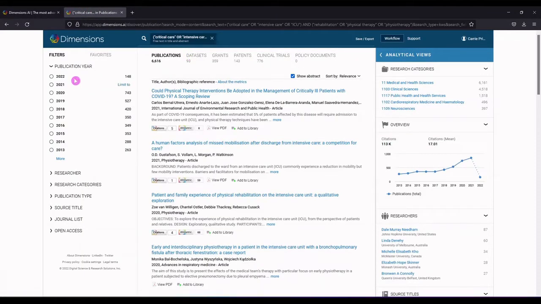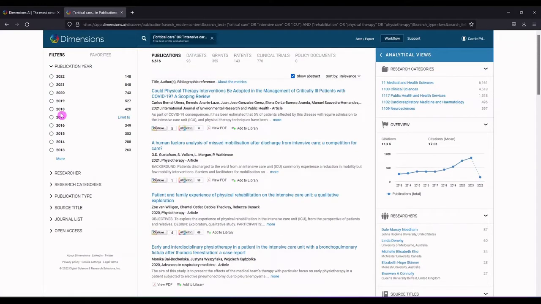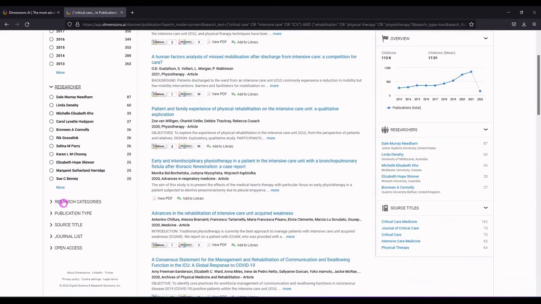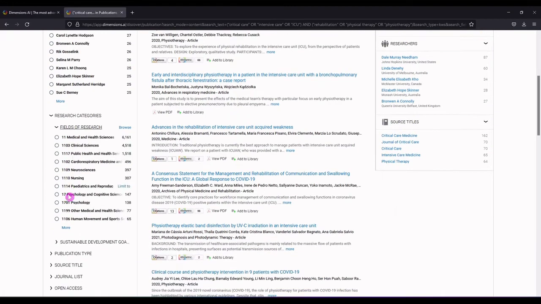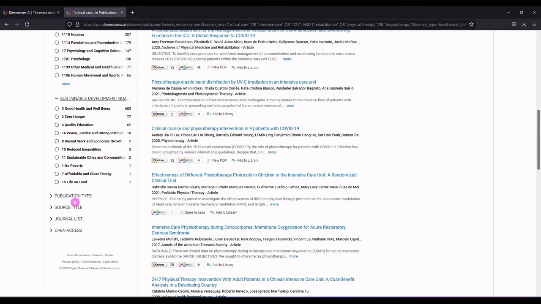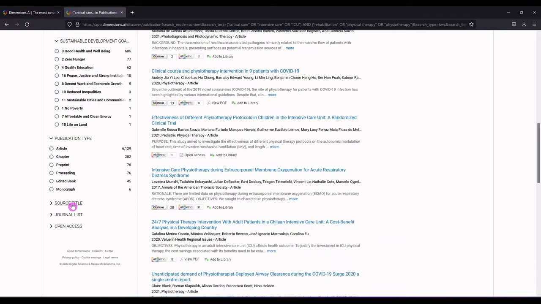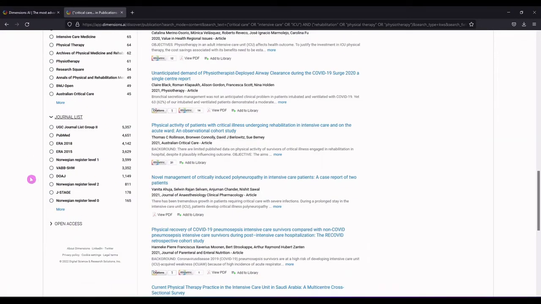Here are our results, and again, we can filter on the left by publication year, by researcher, by research categories, fields of research, sustainable development goals. Not sure where they're getting this data from, but it might be helpful to you. Publication type, source titles, the journals, journal list, which I think is pulling in different journal indexes from different platforms on the web, and then even open access type.